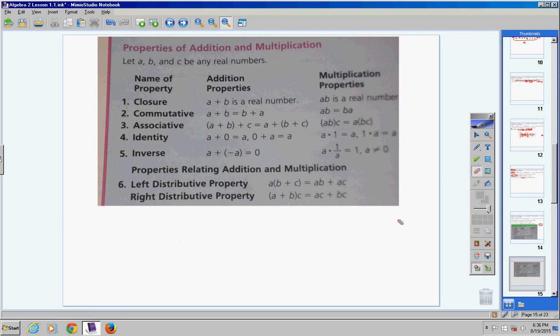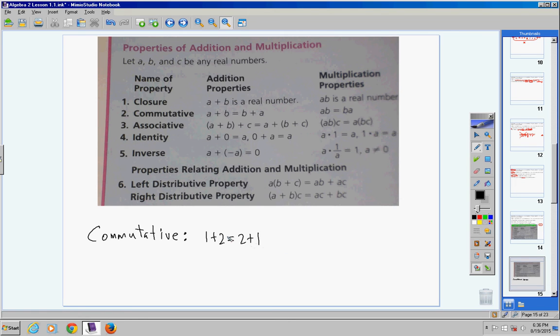So in your notes now, I would simply write commutative. Now again, you take notes how you want to. You know best how you learn, okay? But I'm making suggestions. You copy this down. Now, obviously here, a plus b equals b plus a. So I'd simply say 1 plus 2 equals 2 plus 1. That's all that commutative is.